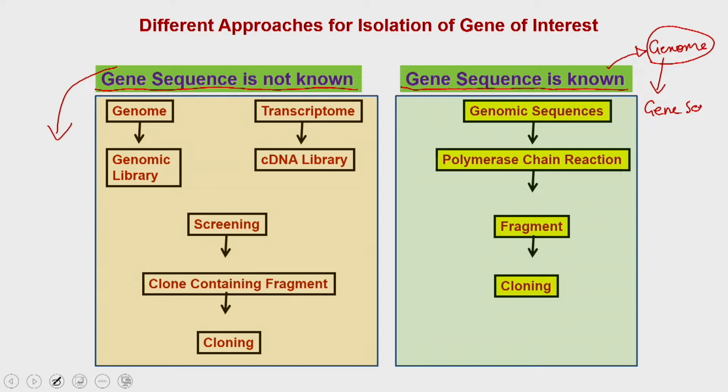There are a couple of examples in this category, for example humans, E. coli, Mycobacterium tuberculosis and so on.